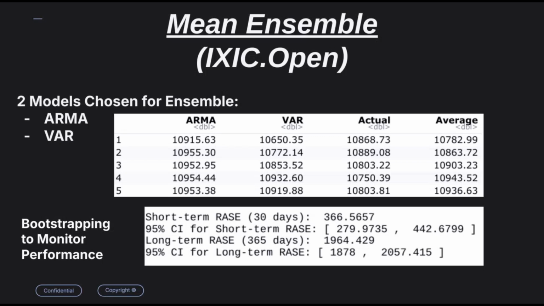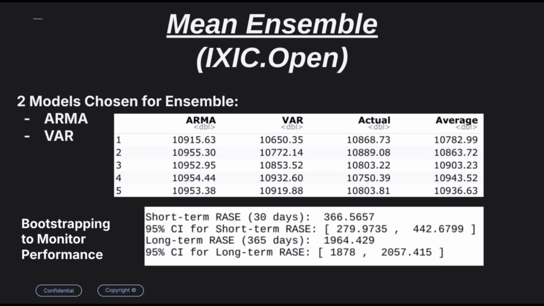With the mean ensemble performance, we found that after bootstrapping the predicted values and comparing those to the actual, the average square-rooted ASE for a 30-day period was about 366.5657, essentially saying that over a 30-day window, each prediction is off by about $366.